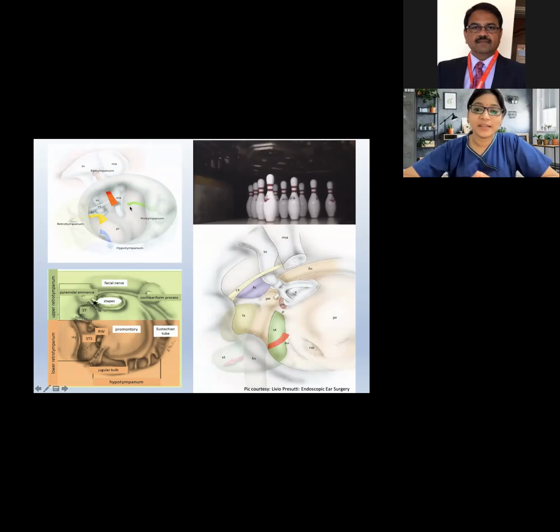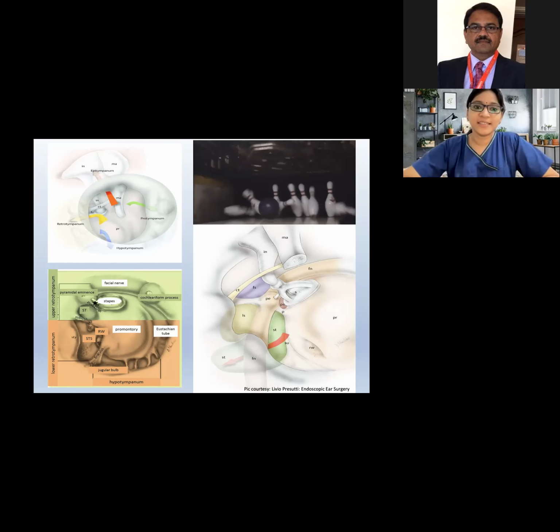This is the middle ear anatomy, very beautifully discussed in Livio Presutti's endoscopic ear surgery. Very detailed anatomy is there, and that doesn't come in the scope of this class. For our junior colleagues, these are the various parts of the middle ear: the protympanum, which is anterior, and the retrotympanum, which is posterior. The hypotympanum is inferior to the annulus, and the epitympanum is above the annulus. In the retrotympanum we find the sinus tympani and the facial recess, the most common areas for a cholesteatoma or recurrent cholesteatoma. We might miss those areas.